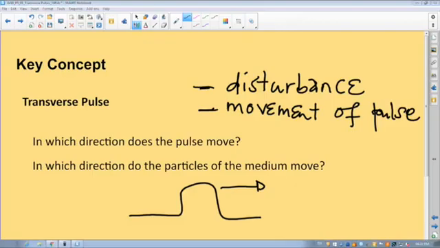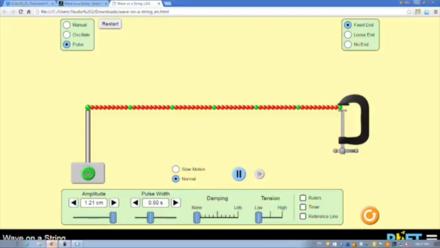Now, what we have right in front of us is a PhET simulation. It's a resource that can be used. We can play around with it to figure out quite a lot of concepts as far as particles of a pulse are concerned in terms of movement, as well as the direction of motion of the pulse itself.